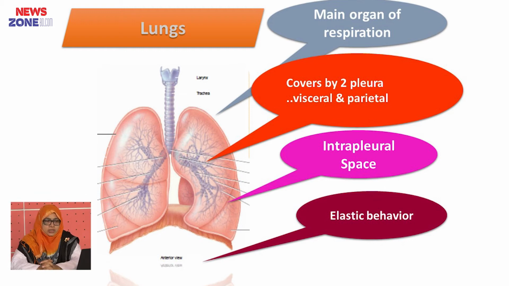Lung is the main respiratory organ. It is covered by two layers of pleura, that is visceral pleura and parietal pleura, and there is a potential space between these two pleura, that is the interpleural space. This space contains interpleural fluid that prevents friction during the movement of the lung during respiration. And the lung has an elastic behavior, that means it can expand and deflate like a balloon. So gas can easily enter into the lung.